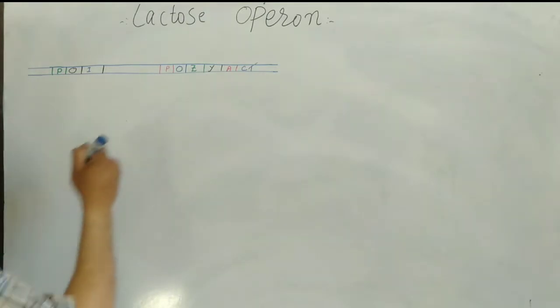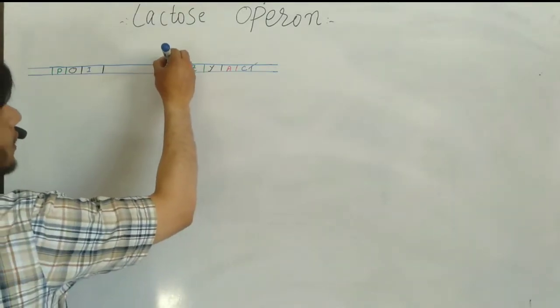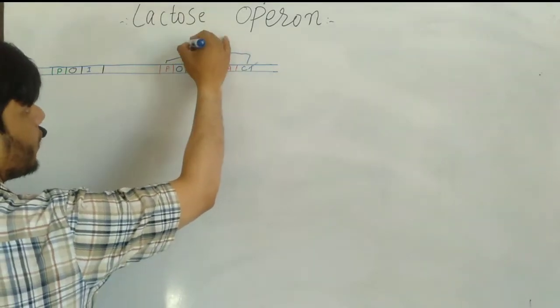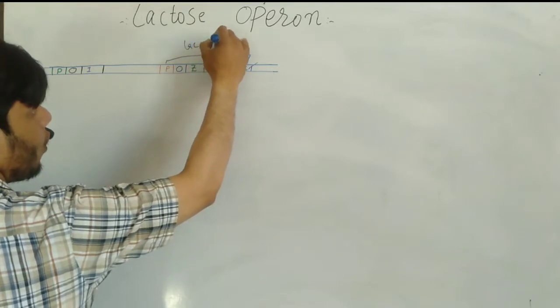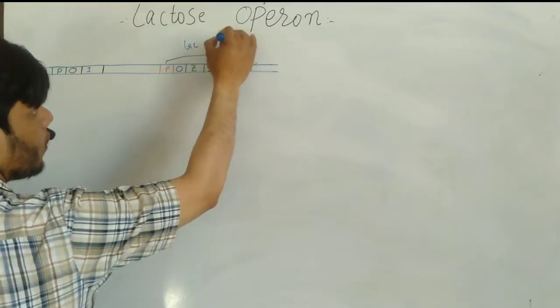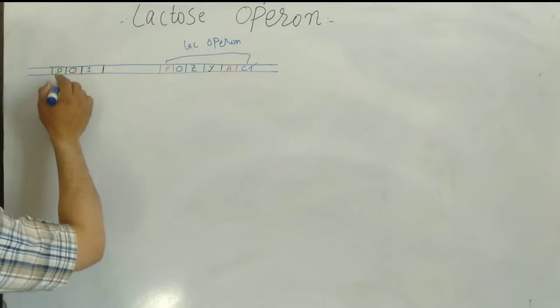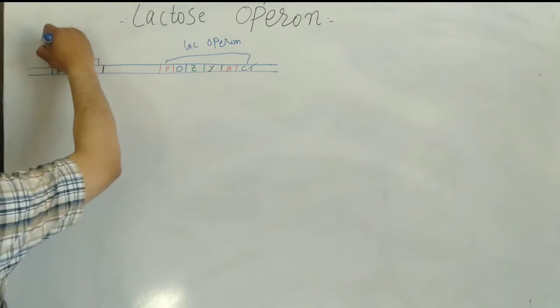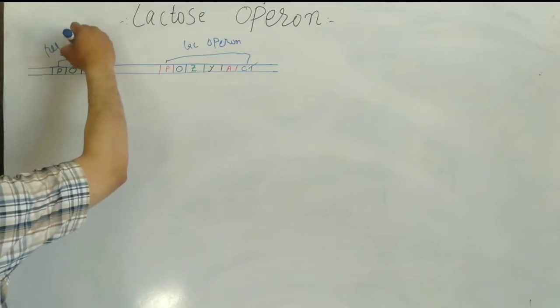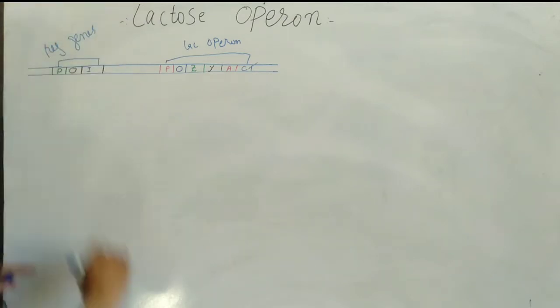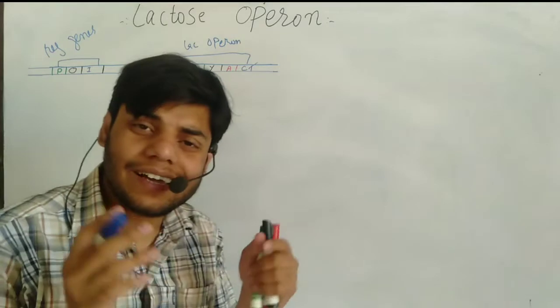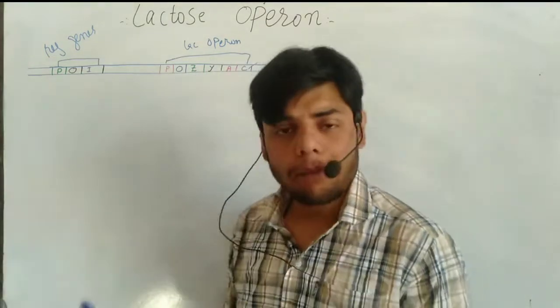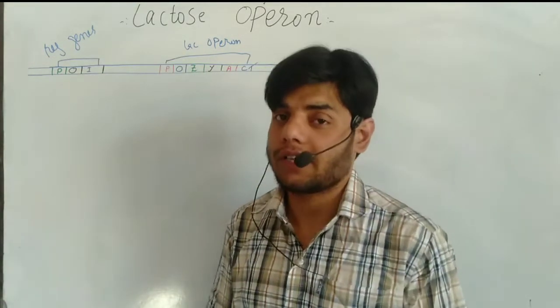And these are the regulatory genes, which produce either an inhibitor or an activator.